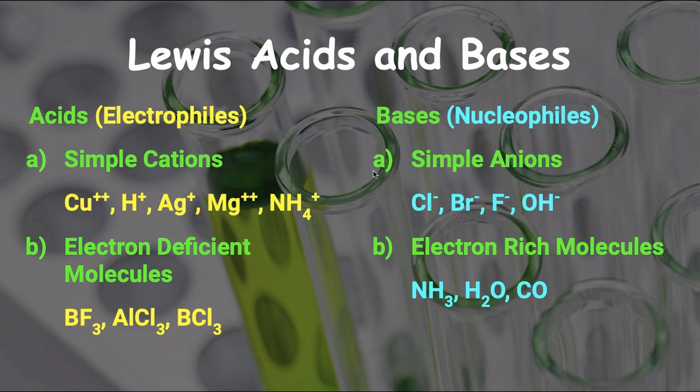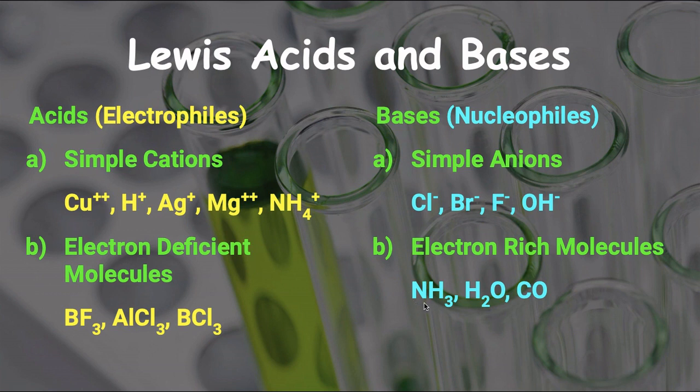The first one is anions, all the anions, and so simple anions are Lewis bases. For example, Cl- ion, Br- ion, F- ion, OH- ions, like this all the negatively charged ions can be called Lewis bases. And the electron rich molecules, that is the molecules which contain the central atom having more than 8 electrons in its outermost shell, these are called electron rich molecules.